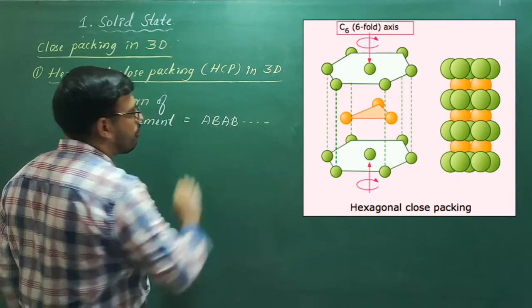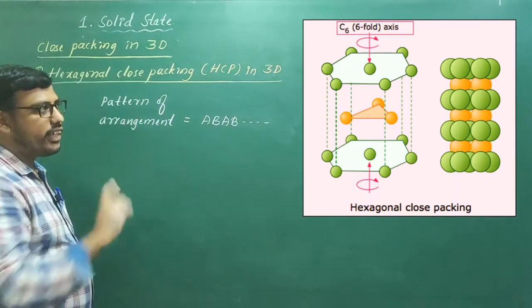AB type of arrangement. It is very clear from the diagram.